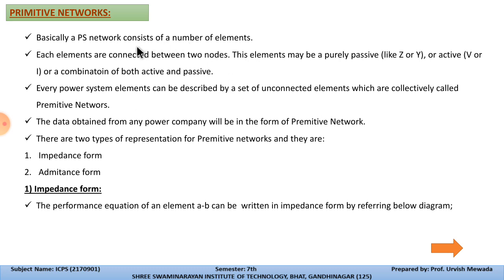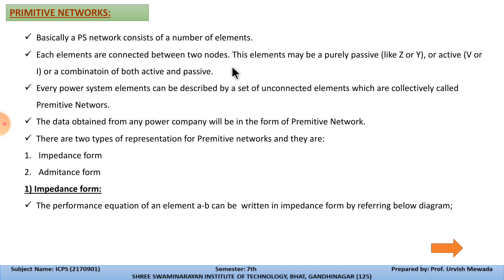So this is an important thing. Here in the previous diagram we saw that each element is connected between two nodes, because that forms the connection between two lines, incoming and outgoing lines.